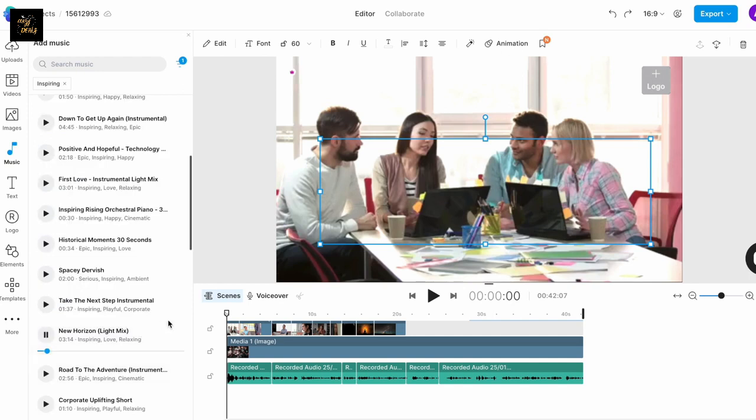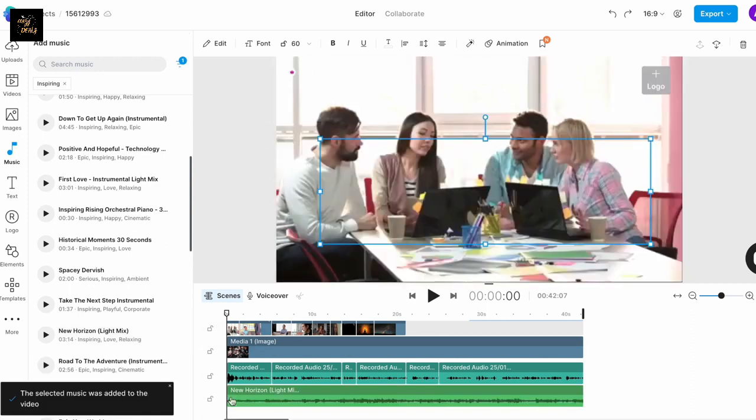Once I find one that I like, I will click on the plus icon to add it to the timeline. Now right now the music is playing at full volume, and this is making it hard for us to hear the voiceover.